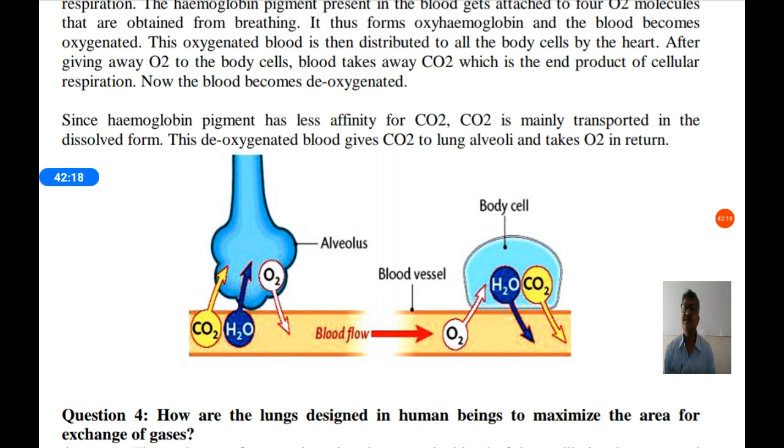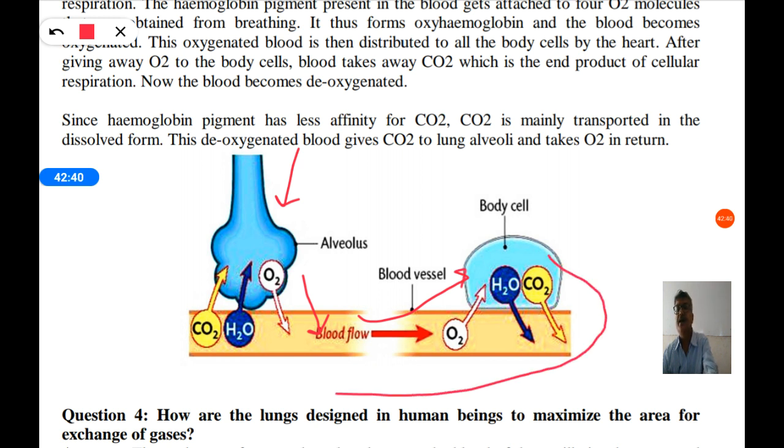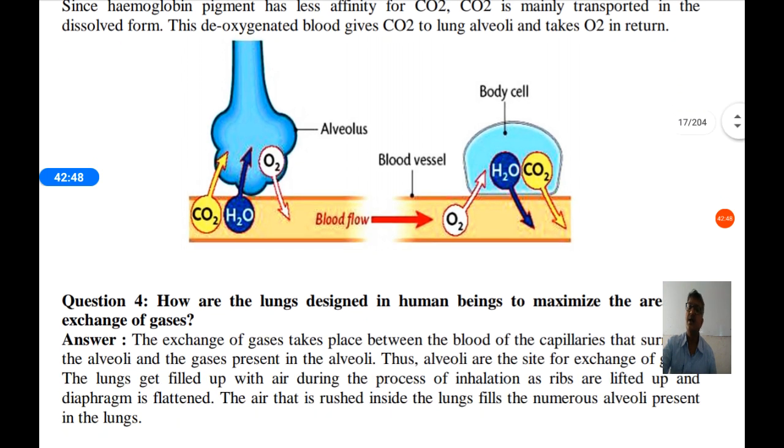It enters into the lungs. This deoxygenated blood gives carbon dioxide to lung alveoli and takes oxygen in turn. So in this way, oxygen from air enters into alveoli, then enters into blood, comes to cell, there carbon dioxide dissolves in blood and again comes back to alveoli, and it is given out. In this way, this cycle continues every time we breathe in and breathe out.